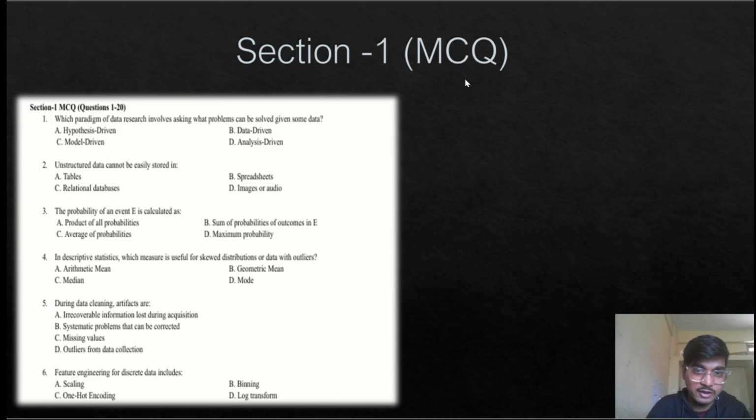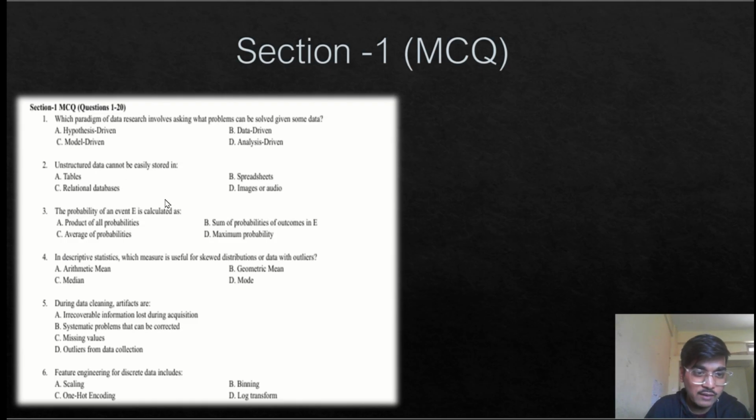Section 1 is of MCQ type, one correct answer for each question. Question 1 is which paradigm of data research involves asking what problems can be solved given some data. So the data driven paradigm is used for such kind of data research. Unstructured data cannot be easily stored in tables. It cannot be stored easily in tables.